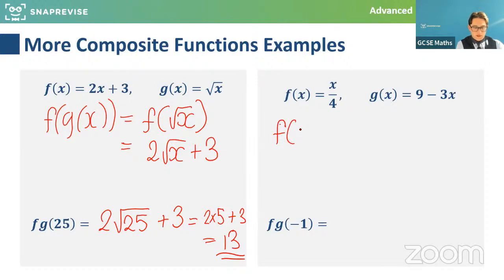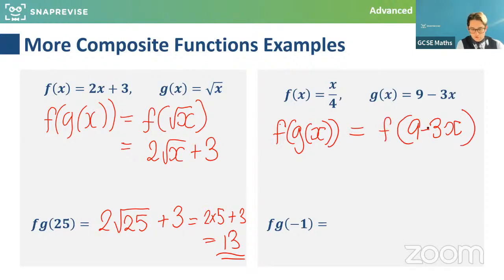Oops, the pen went a bit funny there. Put x into the function g. That gives me 9 minus 3x. And I now need to apply the f function to that. So g of x spits out this. That goes in as the input into the f function. What does the f function do to it? It divides it all by 4. So that will give me 9 minus 3x, the new input, all over 4. Which doesn't look particularly nice, but it is just what happens first. I do 9 minus 3 times that value, take that output, put it all over 4.